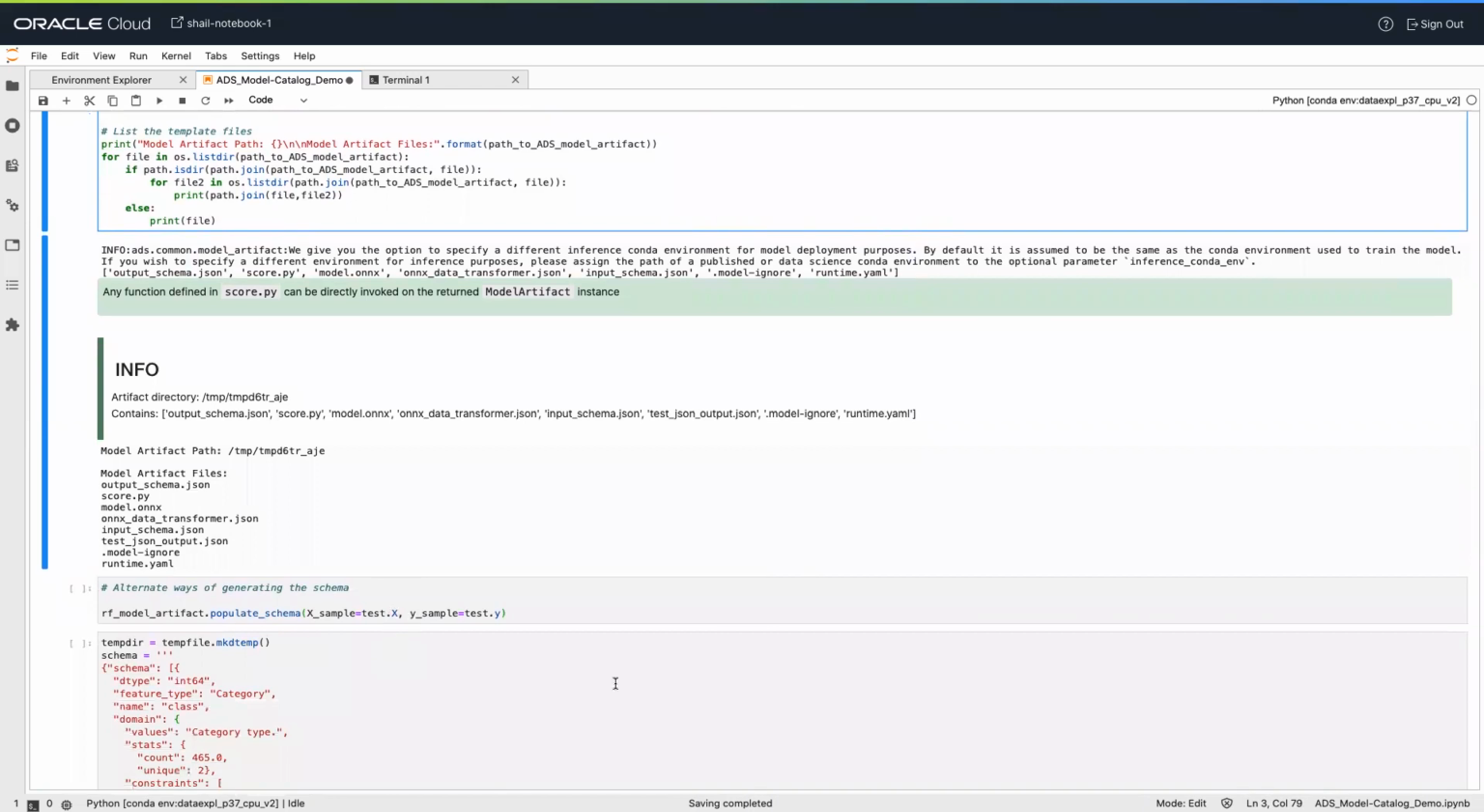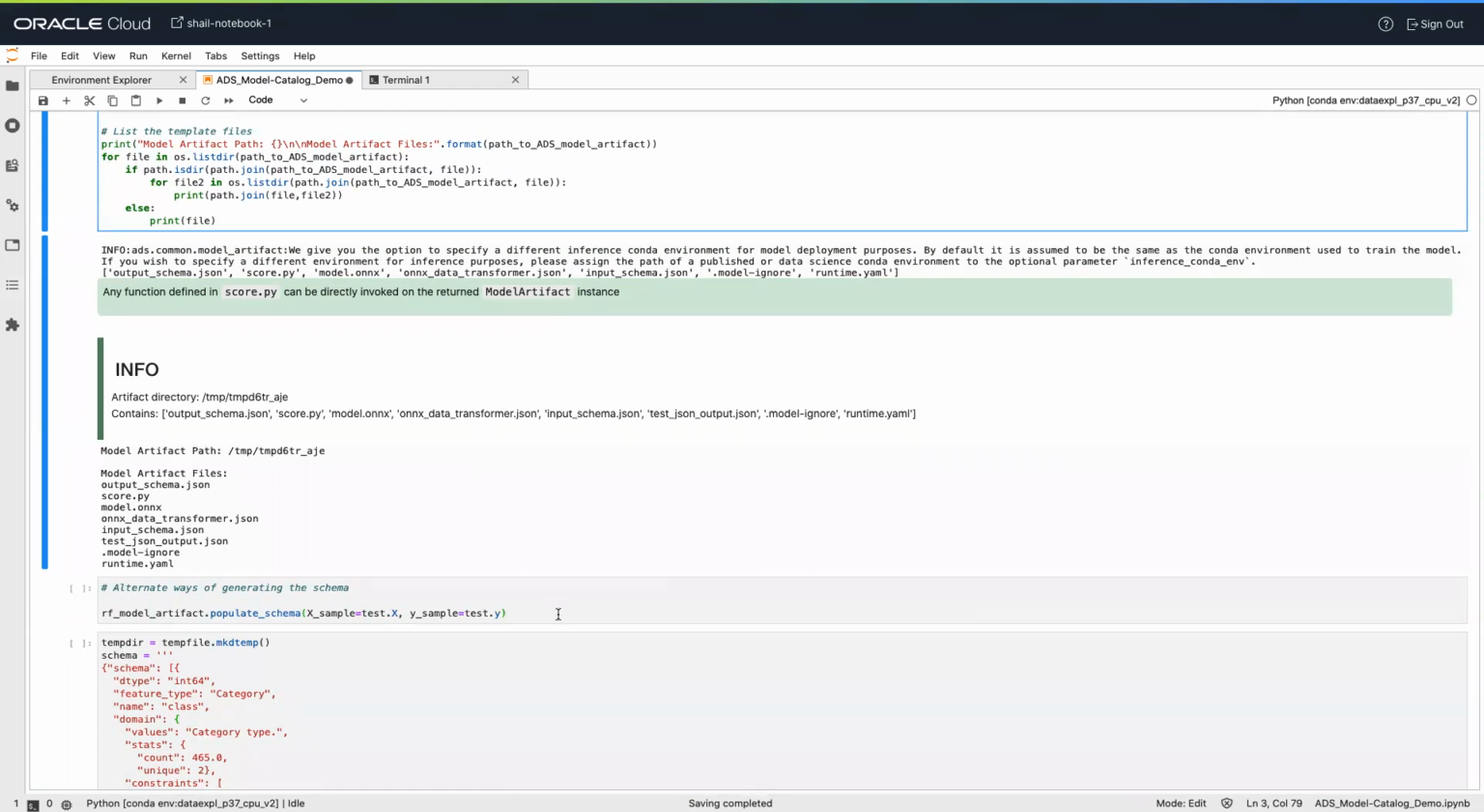First, I will talk about the data schema. Data schema are of two types, input schema and output schema. Input schema provides a definition of format and nature of the data that the model expects. Output schema defines the output of the data from the model inference.